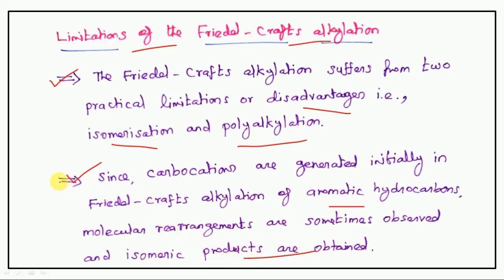Not what we need, that product is not formed. Instead a stable product is formed, which means the product quantity is very less according to this isomerization and polyalkylation. That is the major limitation of Friedel-Crafts alkylation.